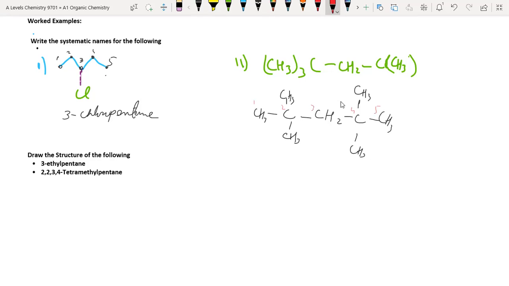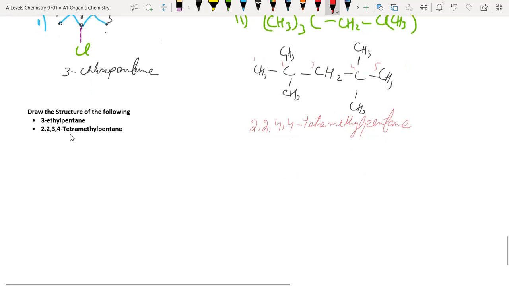From both sides the numbering will be the same. So we are going to name this compound 2,2,4,4-tetramethylpentane. Okay, this is our second. Now come to this question.